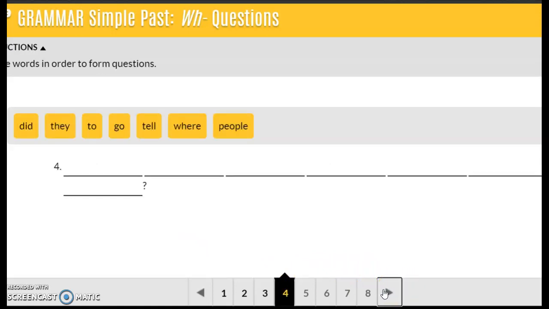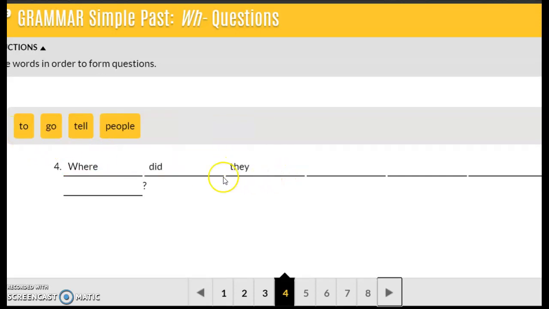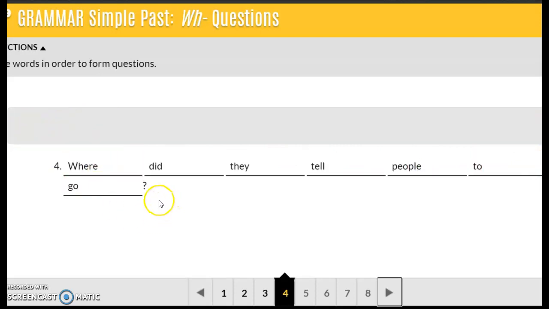Number 4. Okay, this is a tricky one. So the subject is still the police, so we're using the pronoun they. So WH word is where, helping verb is did. They is going to be my subject. Where did they? Base verb tell. Object people to go. Where did they tell people to go?